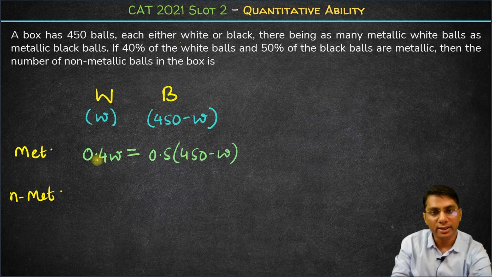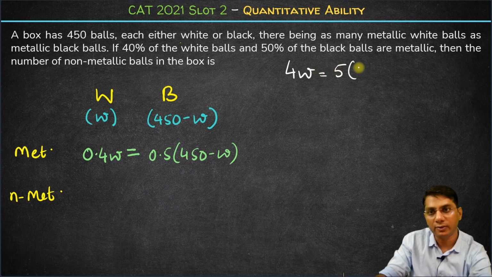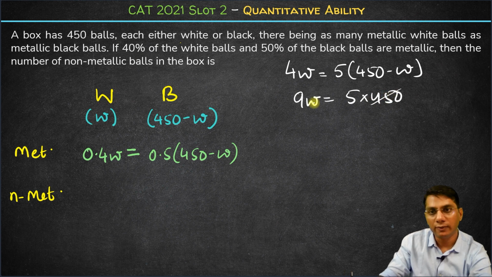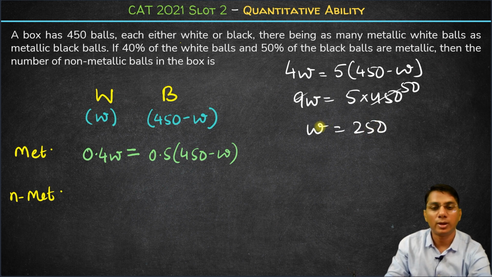So now multiplying by 10, what we effectively get is 4 times W is 5 times (450 minus W). So minus 5W comes on the left hand side, becomes plus: 4 plus 5, 9W is equal to 5 into 450. Now 450 goes by 9, 50 times. So W comes out to be 5 into 50, which is 250. So the total number of white balls is 250.